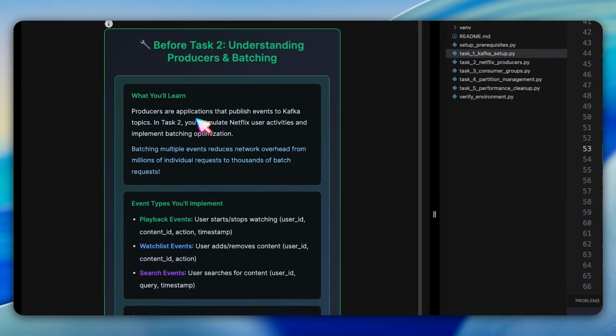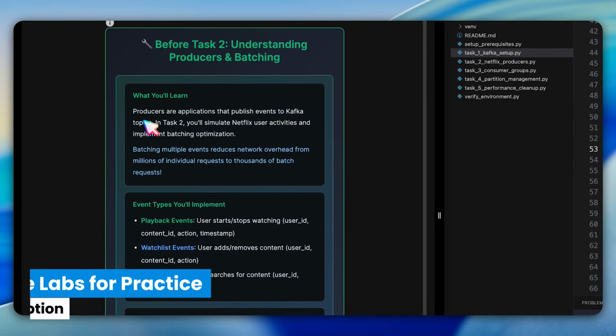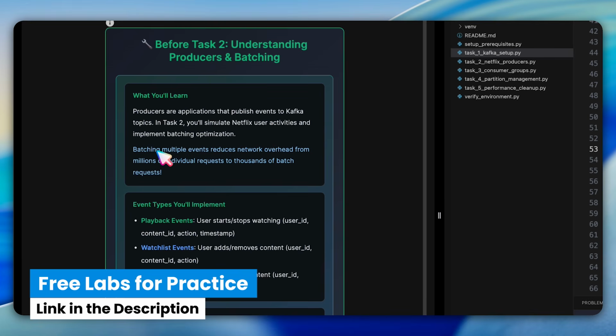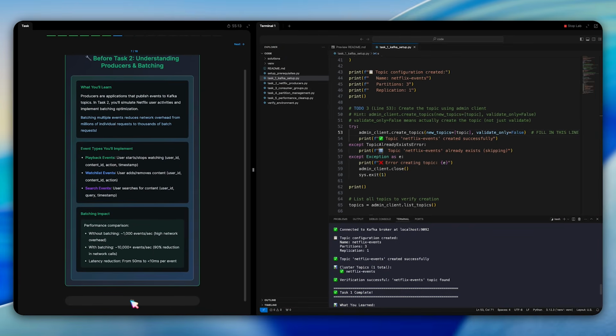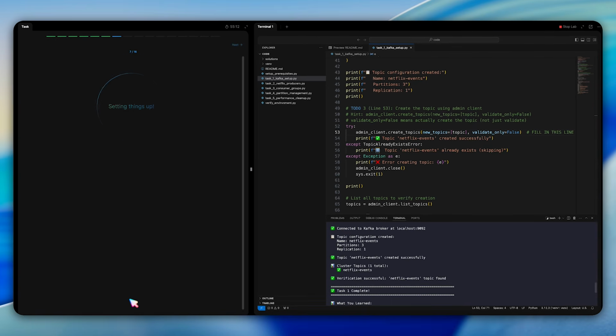Question 7 prepares us for task number 2 by explaining producers and batching. Producers publish events to Kafka topics. We'll simulate Netflix users' activities like playback, watchlist, and search events. The batching import is huge. Without batching, you get about 1,000 events per second, but with batching, you achieve over 10,000 events per second with 90% reduced network overhead. For Netflix, with millions of concurrent users, batching is essential.